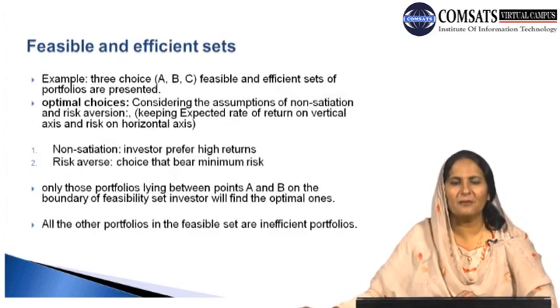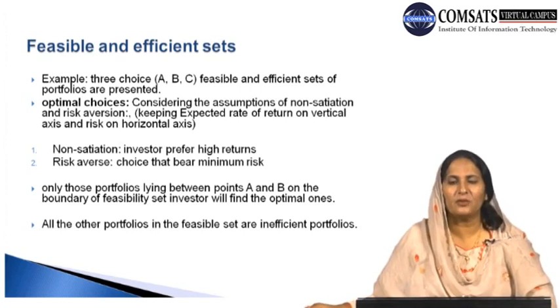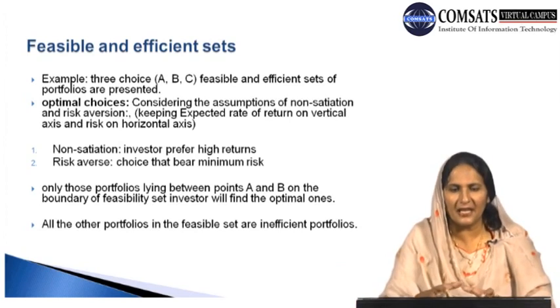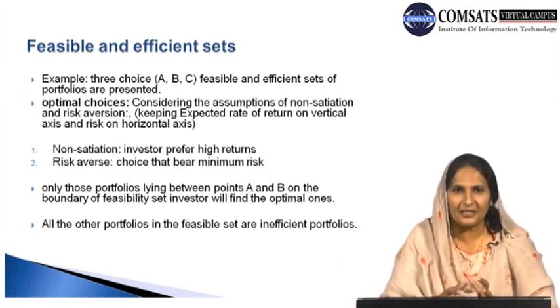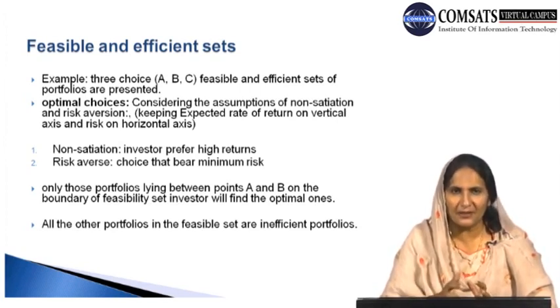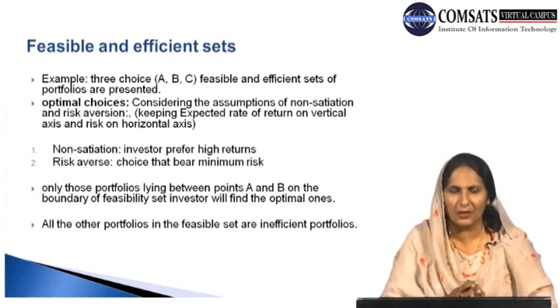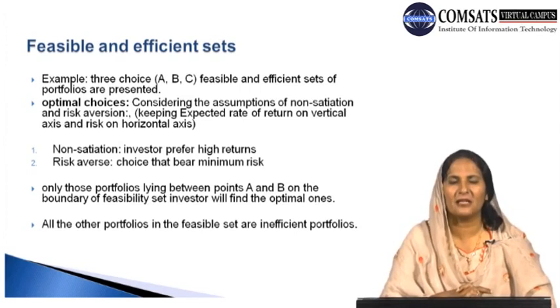Continuing our discussion with the feasible sets and the efficient sets, for example, we have three choices A, B and C, and efficient sets of portfolio are presented. These choices A, B, C indicate efficient sets of portfolio, efficient choices of the portfolio. If we choose among these sets, we will have our efficient set of portfolio holdings, or in other words, a feasible set of portfolio holdings. And these sets indicate that we are likely to have optimal choices.